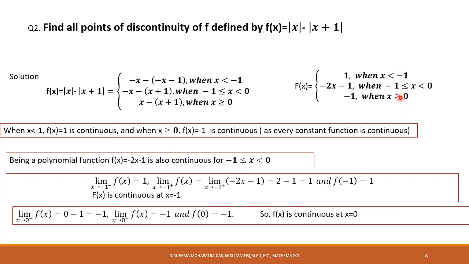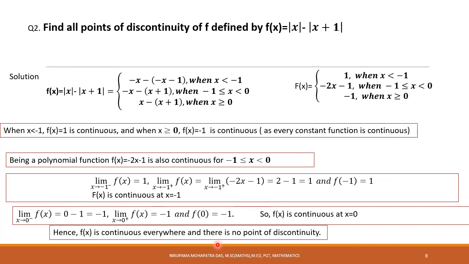Right? Because by taking the intervals like this, we are actually covering the whole real number system. The set of real numbers is getting covered here. And from this discussion, we could conclude f(x) is continuous for all x belongs to R. So it means there is no point of discontinuity. Okay, so f(x) is continuous everywhere. Everywhere means for all x belongs to the set of real numbers, and there is no point of discontinuity.